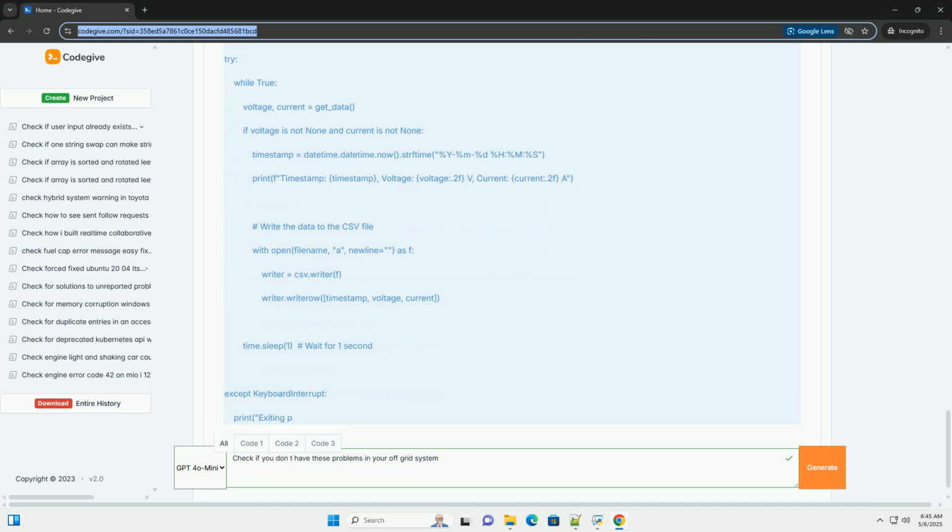Consider using a temperature sensor and compensating for temperature variations in your SOC estimation algorithm. Battery type: the SOC estimation algorithm should be tailored to the specific battery type, lead acid, lithium ion, etc. Advanced algorithms: for more accurate SOC estimation, consider using more advanced algorithms such as Kalman filters, fuzzy logic, or machine learning techniques. These algorithms require more complex implementation but can provide significantly improved accuracy.